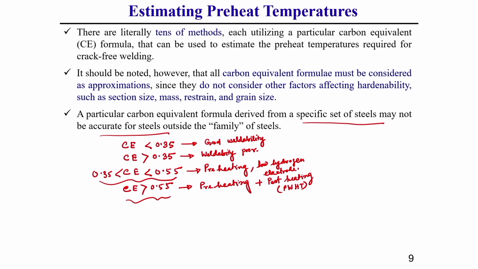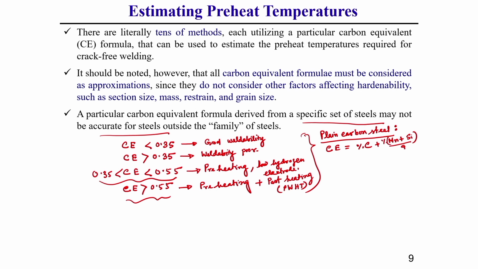So, this carbon equivalent is generally considered a guide for where preheat and post weld types of heat treatment are required. The carbon equivalent formulation for plain carbon steel is: CE equals percentage of carbon plus percentage of manganese plus silicon, divided by 4.